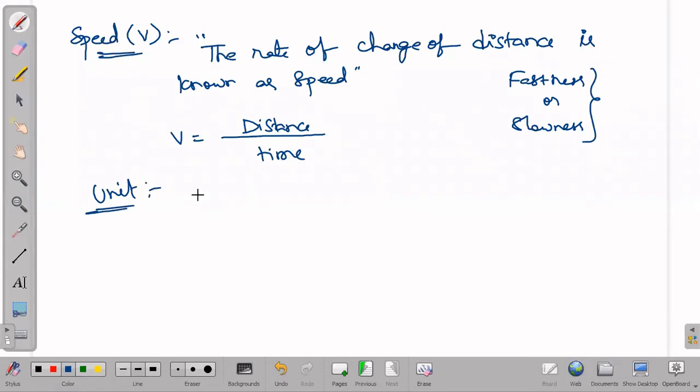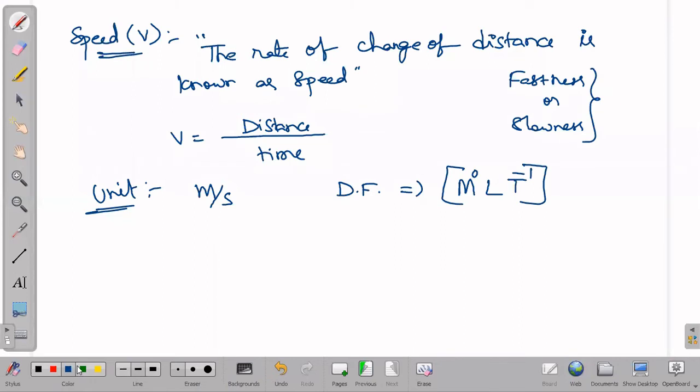The distance unit, already we know, is meter, and the time unit is second. So meter per second is the unit of speed. And the dimensional formula: mass is not there, so M power 0, length is there, so L, and time is there, T power -1, as it is in the denominator. So this is the dimensional formula, right?